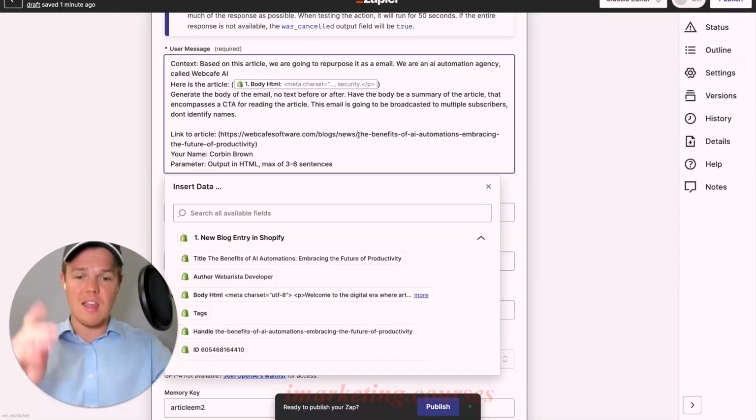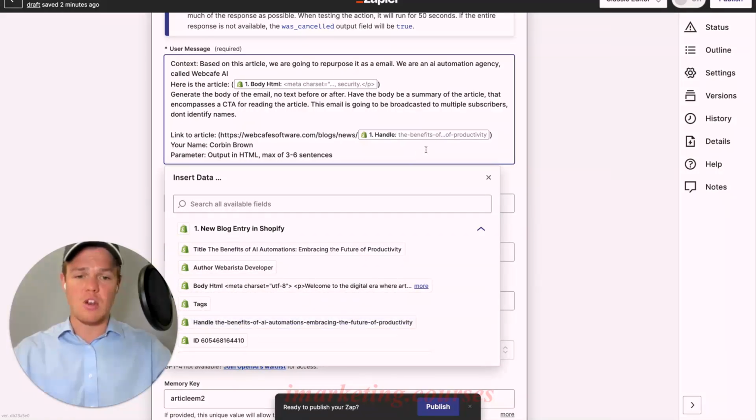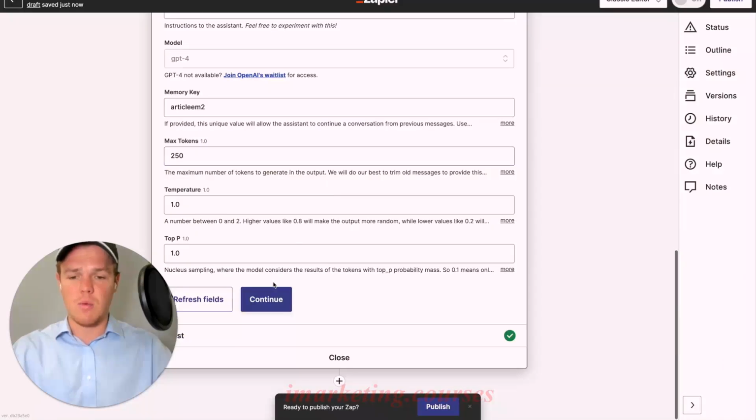As you see here, for this specific context, we have webcafesoftware.com/blogs/news and then the handle. But in order to ensure that every single one of these emails is very specific and custom to what article we're producing or repurposing the content for, we're going to delete that and put in that handle right there. And there we go. Now we have officially provided a live link that's going to be associated with every single new article we push. From here, now that we have set that up, we can continue.